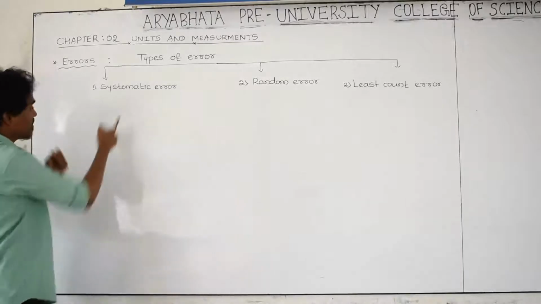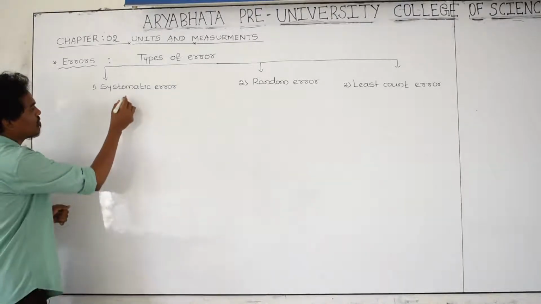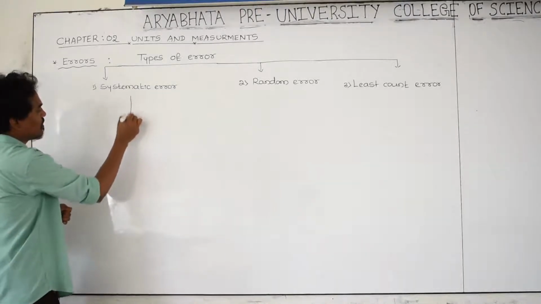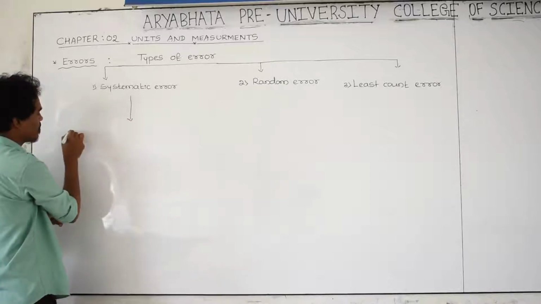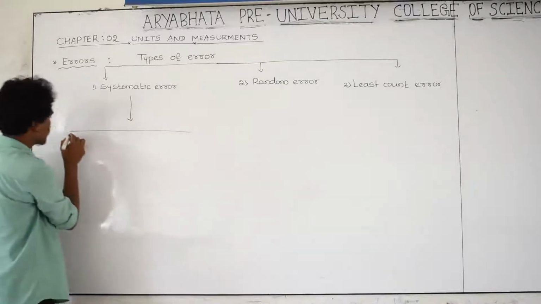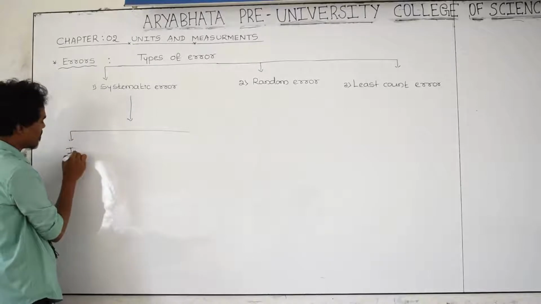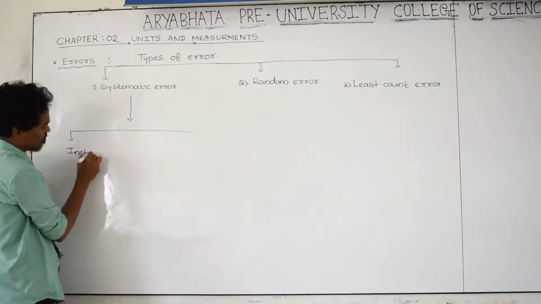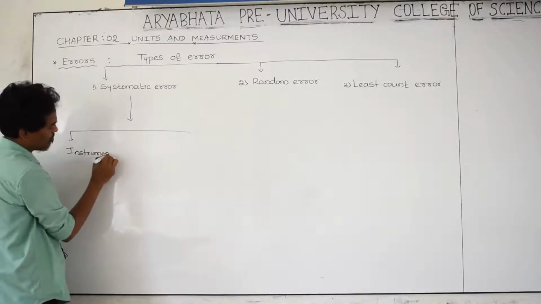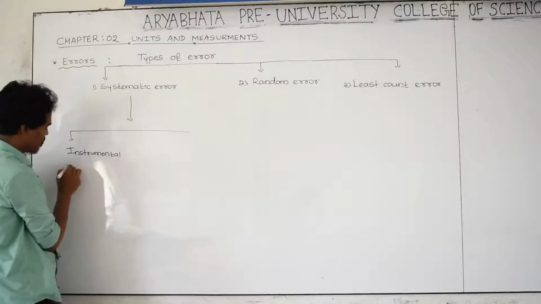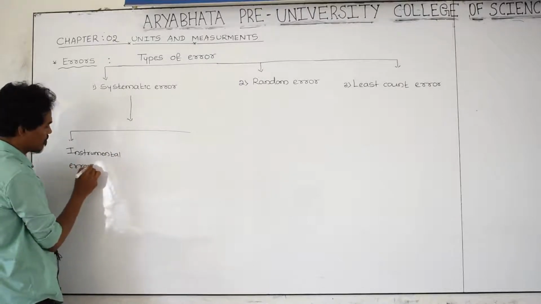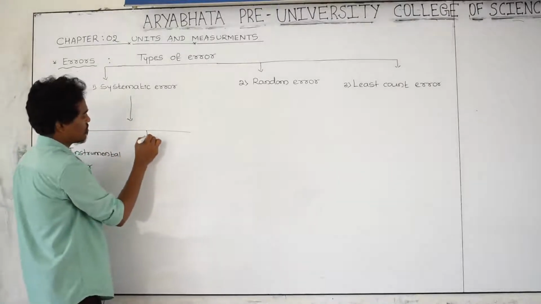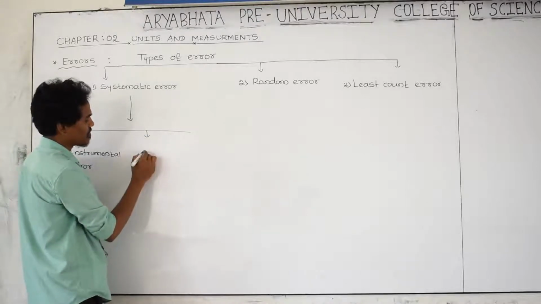And again, systematic error can be classified into three further types. The first one is instrumental error. The second one is personal error.